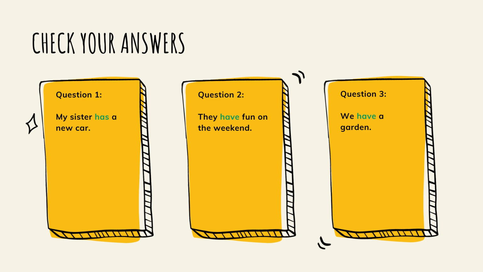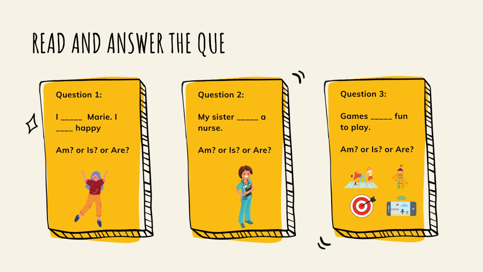We have a garden. Why is it have? Because we are two or more people. If it was only one person, you would use has. Let's do some more questions.